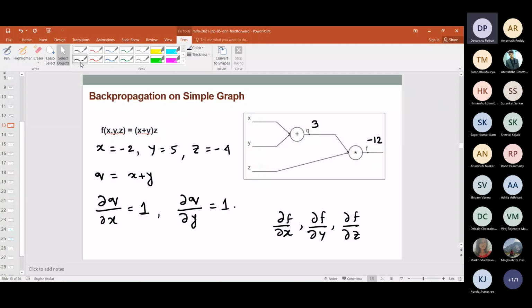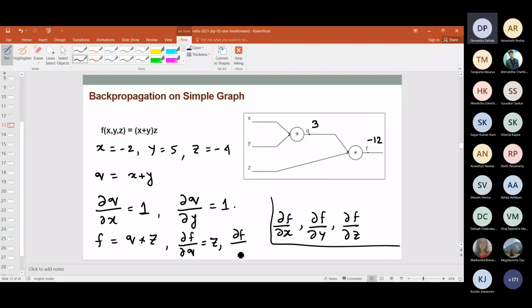My F in this case is nothing but Q into Z. So if I compute del F del Q, I'm going to get Z, plain straightforward computation, and del F del Z is going to be Q. Just a simple comparison that I'm going to perform over here.